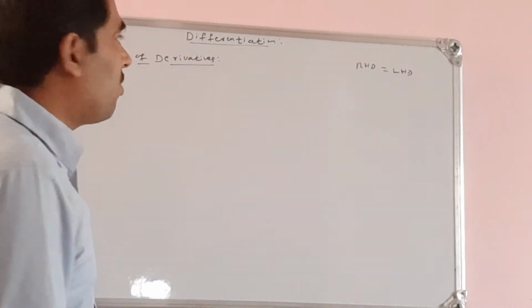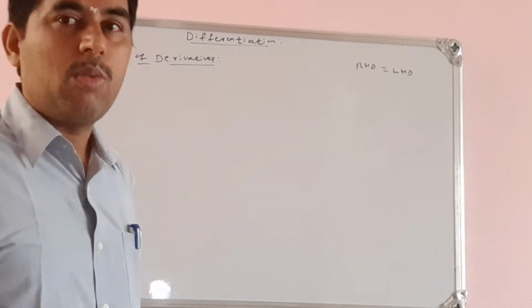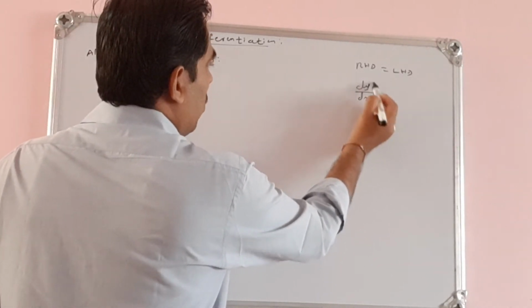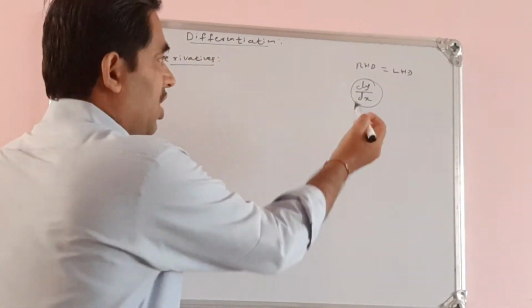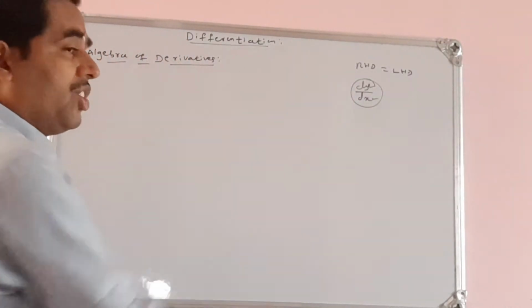So what is the meaning of derivative? What is the symbol of derivative? That is written as dy by dx. That is called the rate of change of y, the rate of change of the dependent variable with respect to x. Okay, so I have written here differentiation.